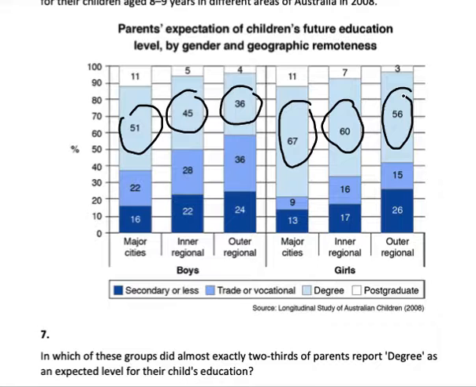Alright, now it's asking us in which group did almost 2/3 of parents report that. Okay, so what I'm going to be figuring out is which one of these numbers is closest to 2/3. It's really easy for me because this is out of 100%. So if you know 2/3 as a percentage, that's great.